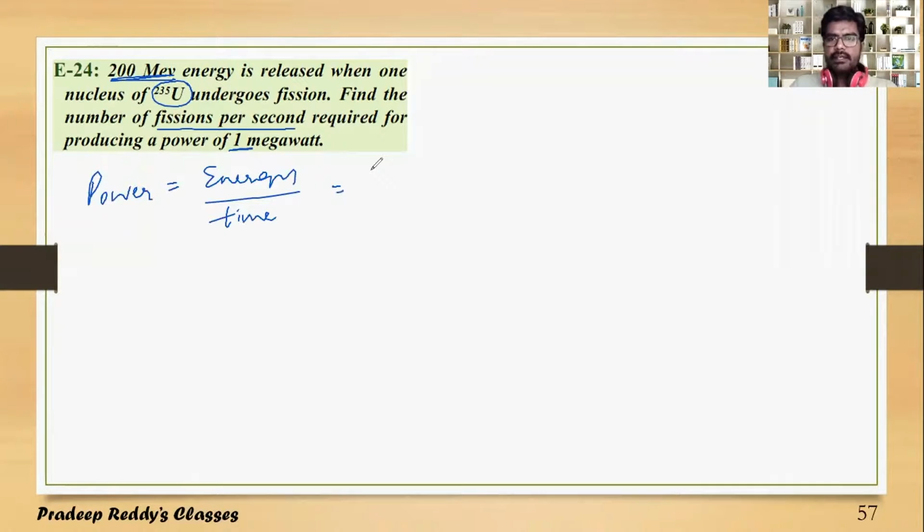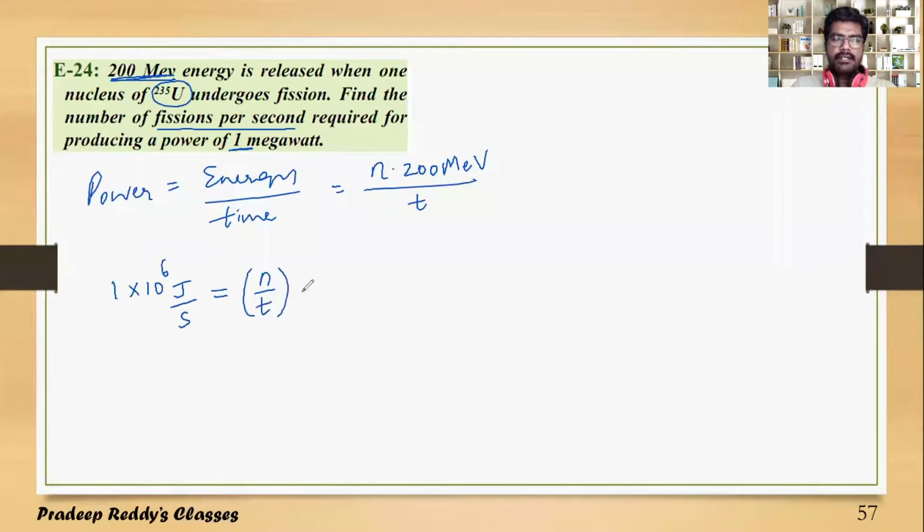Energy released is n, the number of fissions, multiplied by 200 MeV, divided by time taken T. This is the equation for power. Power is already given as 1 megawatt, 10 power 6 joule per second, which is equal to n by T, the number of fissions per second, into 200 into 10 power 6 into 1.6 into 10 power minus 19 joule.